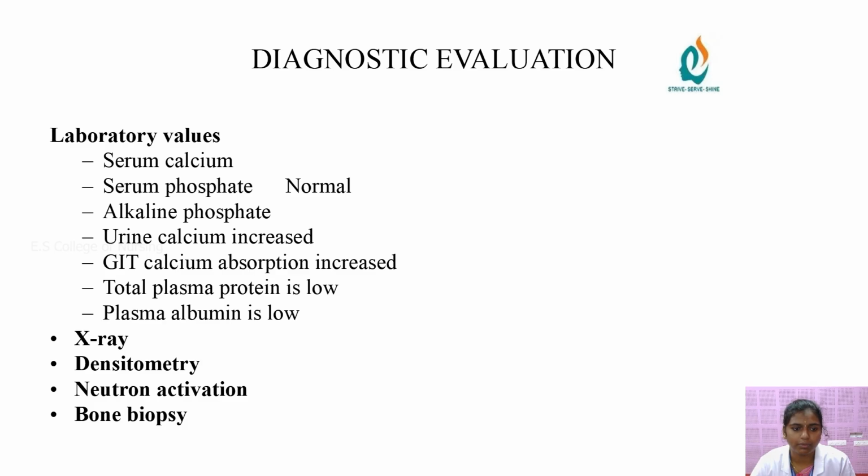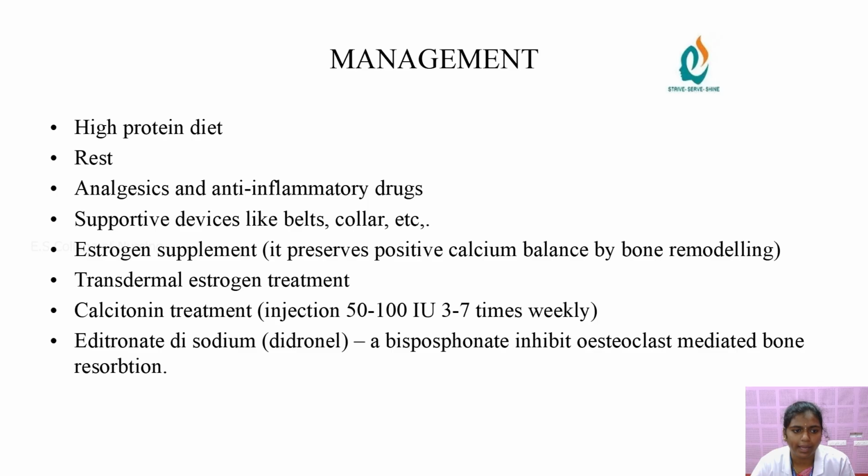Diagnostic evaluation: laboratory values are taken, serum calcium, serum phosphate, normal alkaline phosphatase, urine calcium increased, GIT calcium absorption increased, total plasma protein low, plasma albumin low, X-ray, densitometry, neutron activation and bone biopsy. These are the diagnostic evaluations. Then move on to the management.